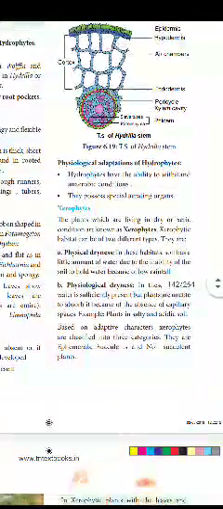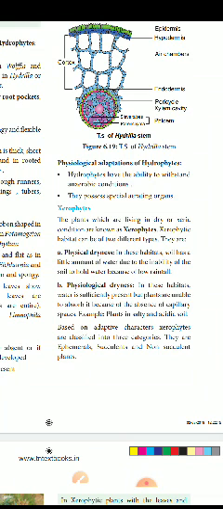Next, physiological adaptation of hydrophytes. Hydrophytes have the ability to withstand anaerobic conditions. Aerobic and anaerobic, you know that. They possess special aerating organs. It is very important for air transport, so they have aerating organs. What are they? The stem structure only. It is very important. Then you know that.